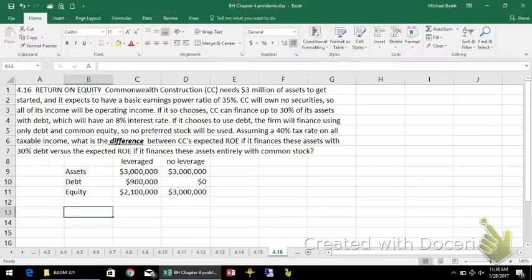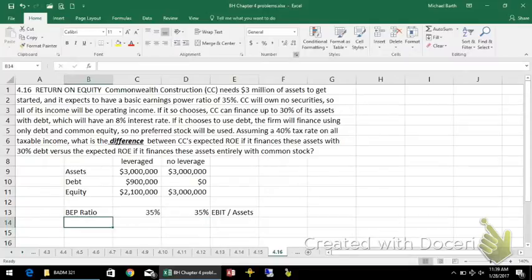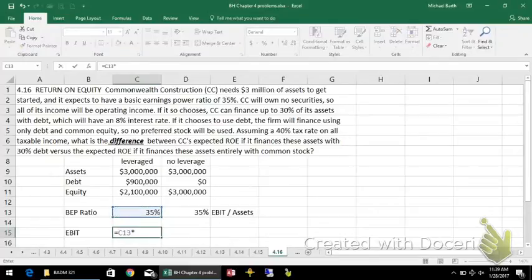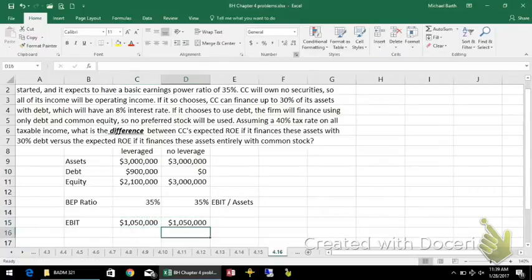All right, the BEP ratio would be the same under either plan, of 35%. The BEP ratio, that is earnings before interest and taxes divided by assets. So this way I would have earnings before interest and taxes under either plan of $1,050,000. The interest expenses would be zero